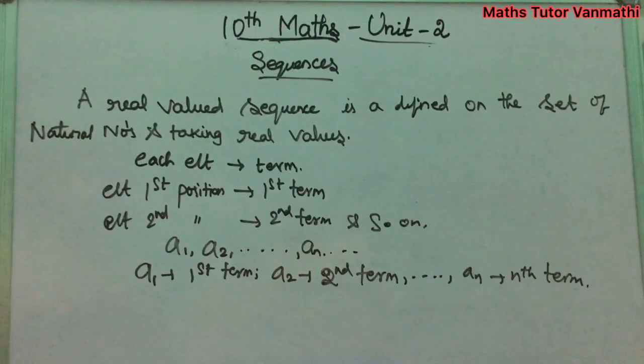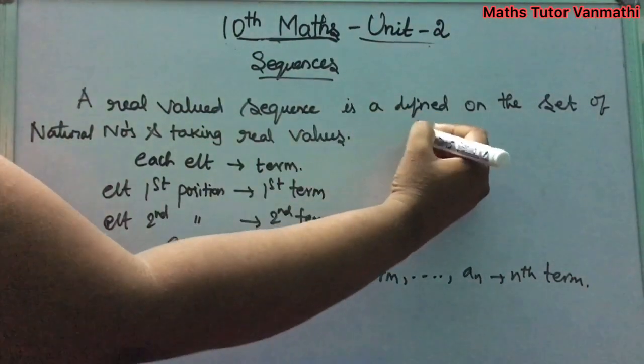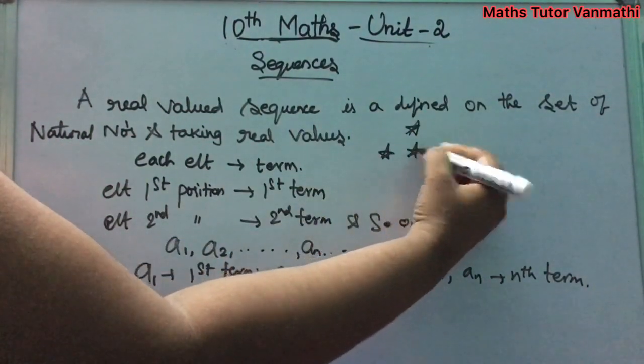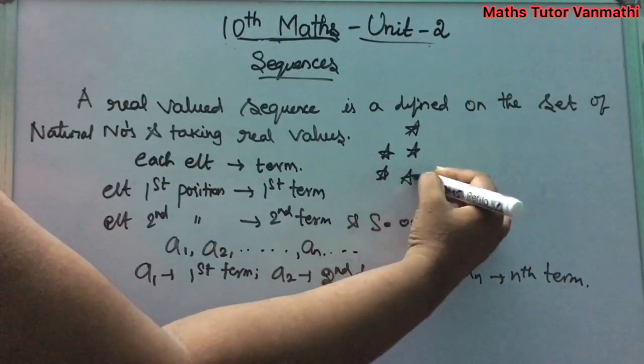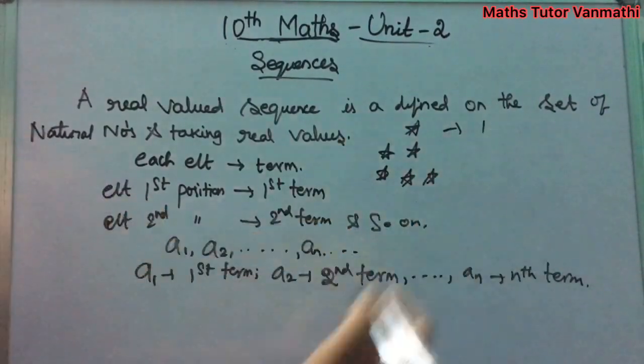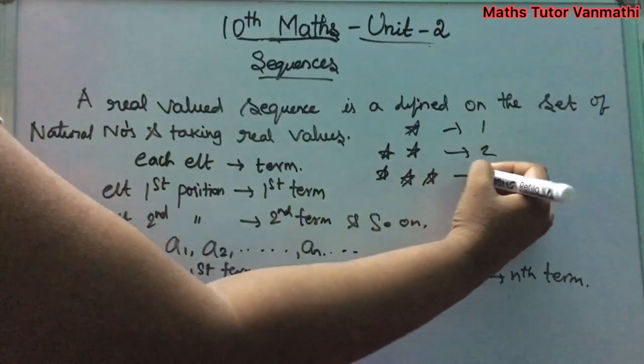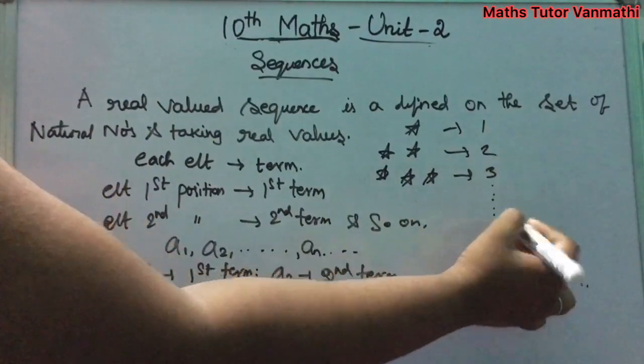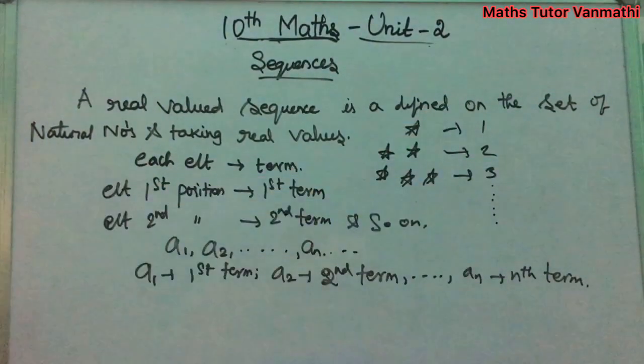Next topic is your sequences. A real valued sequence is defined on the set of natural numbers and taking real values. Let us consider 1 star, 2 stars, 3 stars; here we can say it has 1, this has 2, and this has 3, and the sequence follows the natural numbers 1, 2, 3 like that.